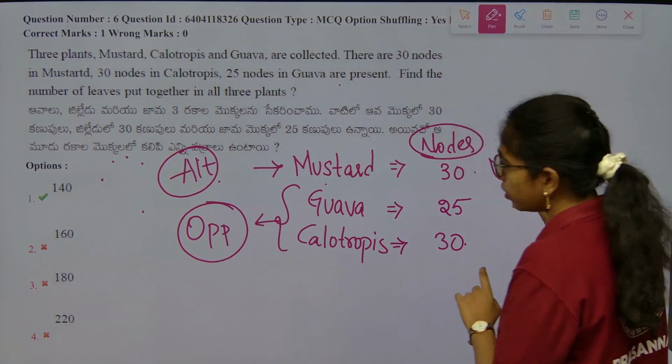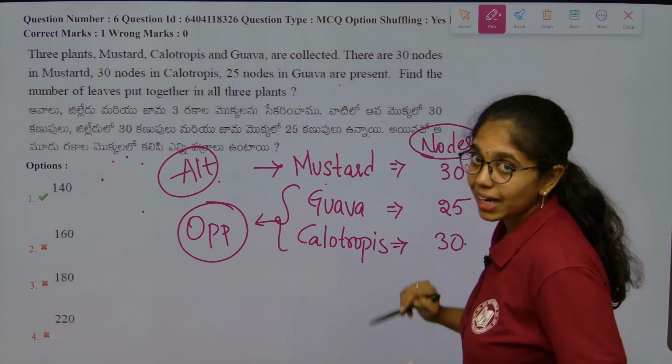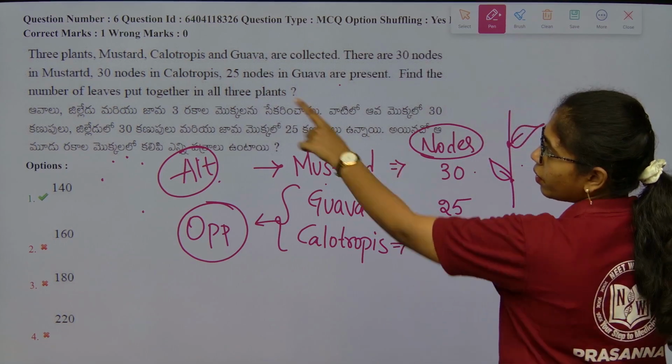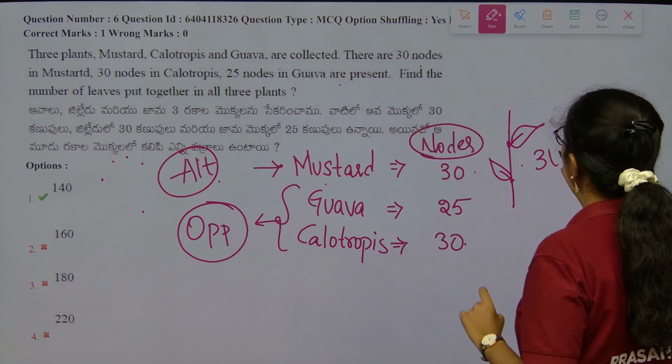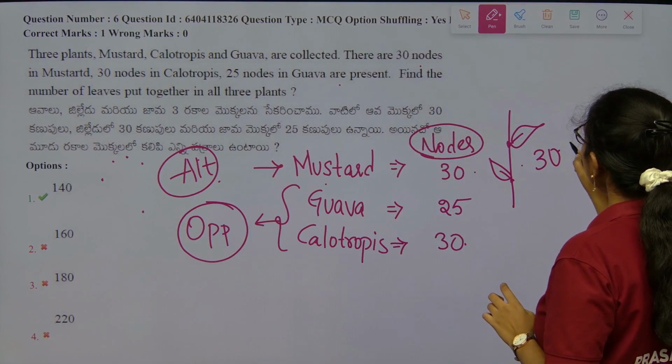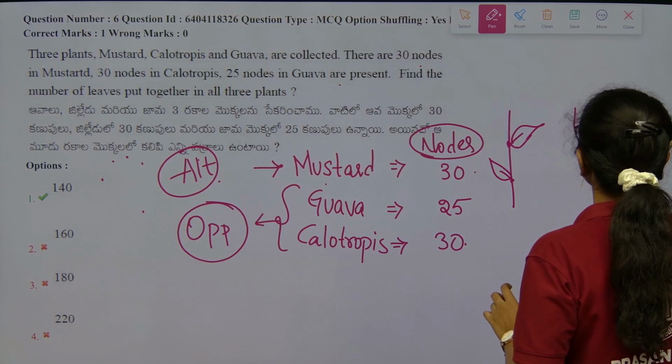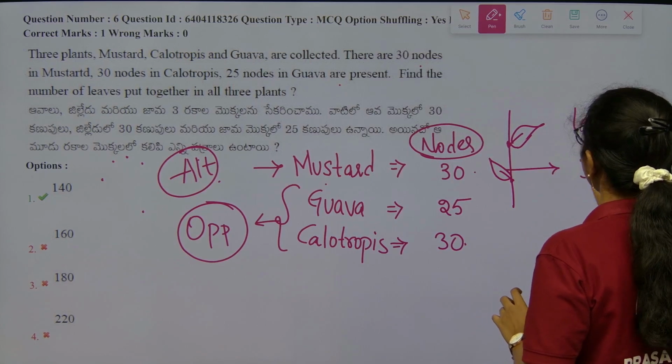For mustard, how many nodes are there? 30. So 30 nodes means 30 leaves.